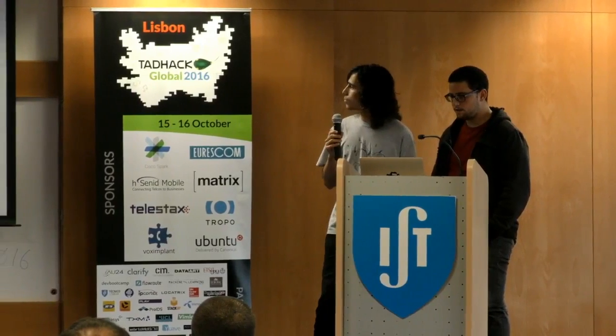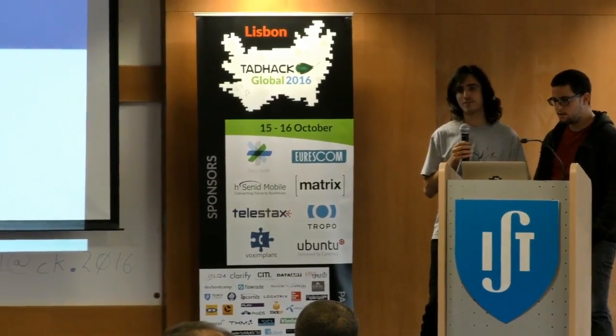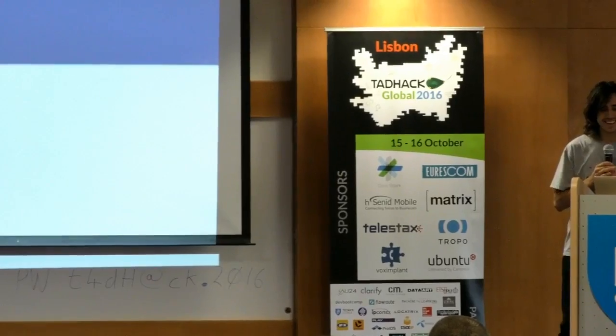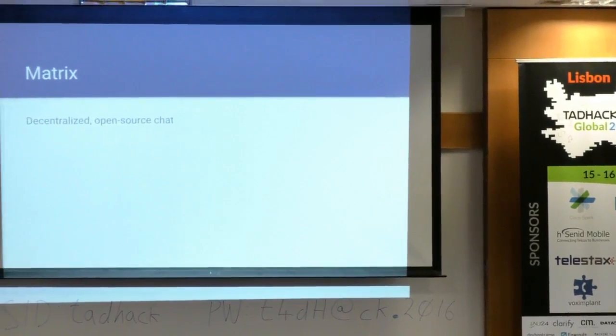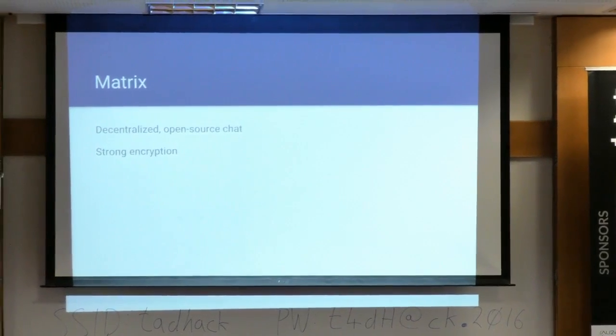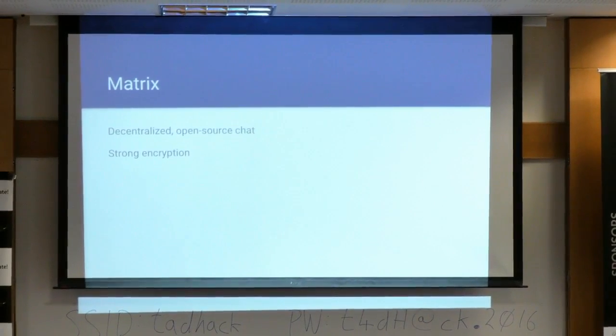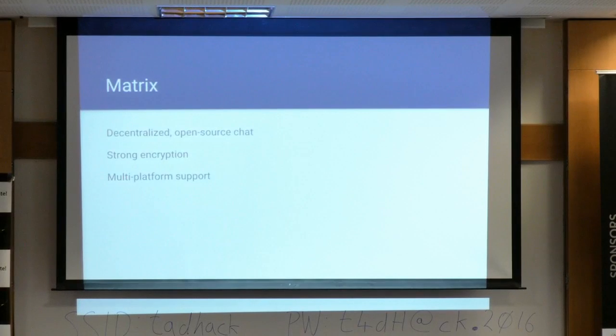Well, Matrix, this is my first presentation, so bear with me. It's a decentralized open source chat. It's got pretty strong encryption end to end. Well, it supports end-to-end encryption. It's optional, and it supports multiple platforms.